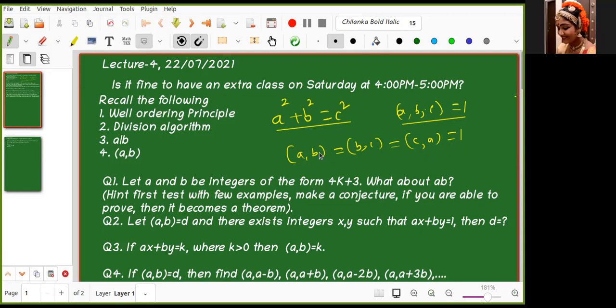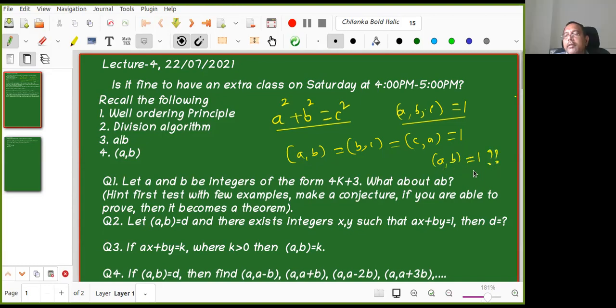So otherwise, sir, it would just be, sorry to interrupt, 1 is equal to AX plus BY, 1 is equal to BP plus CQ. See, what you need to show is GCD of A comma B is equal to 1, right? Whether it is true or not, we need to figure out. Whenever you want to prove something, suppose that GCD of A comma B is equal to say D, right?